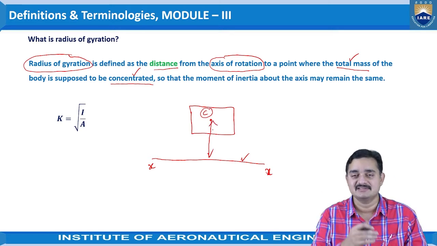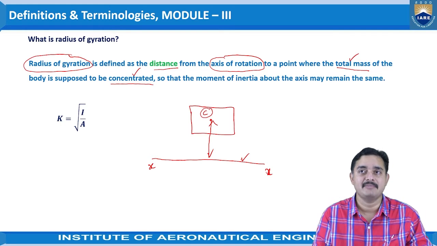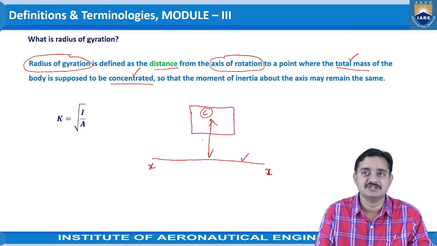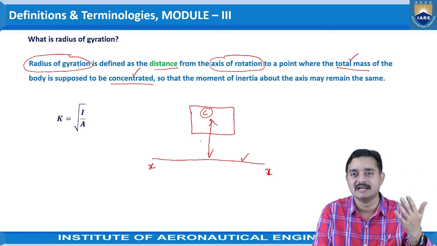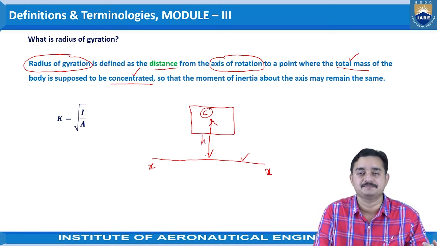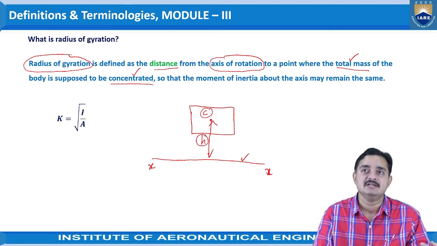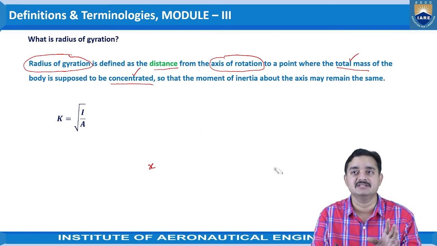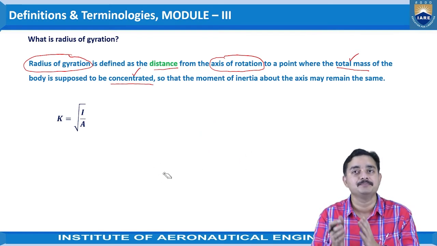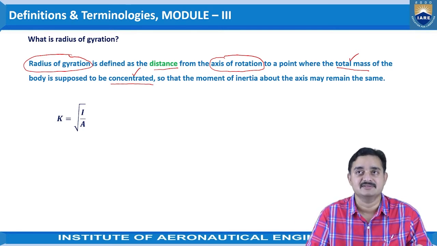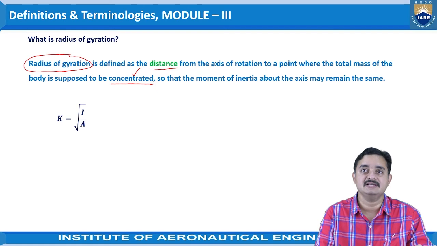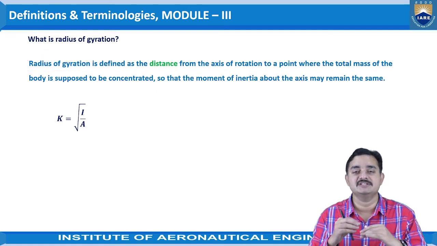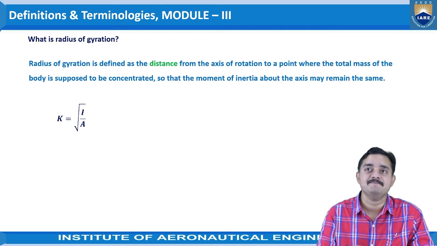As per our parallel axis theorem, which we have just now seen, the distance representation for this particular thing is given as h. Isn't it? It is given as h, for the parallel axis theorem that we have considered. In the same way, the radius of gyration is going to be considered for exactly the centroid. The distance from the centroid to the reference axis, the axis of rotation. That is the axis to which the object is being rotated. Okay, so that is the axis of rotation.